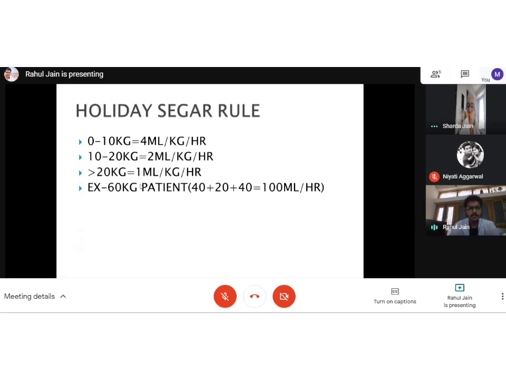So suppose I get a patient of 60 kg and I need to see how much fluid I should give him for maintenance if he is not taking fluid. I need to replace his IV fluids in the body if he is not taking orally. So I only need to supplement everything. For 60 kg, the first 10 kg I will add 40, so 4 multiplied by 10 is 40. Then the next 10 kg is 2, so 20, and then the remaining 40 kg is 40. So the total will become 100 ml per hour.